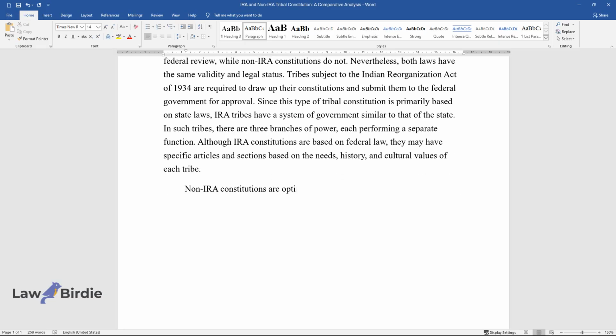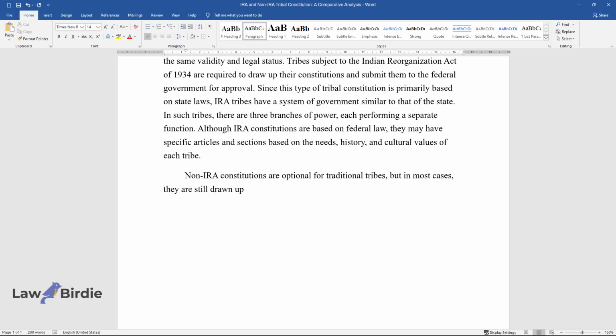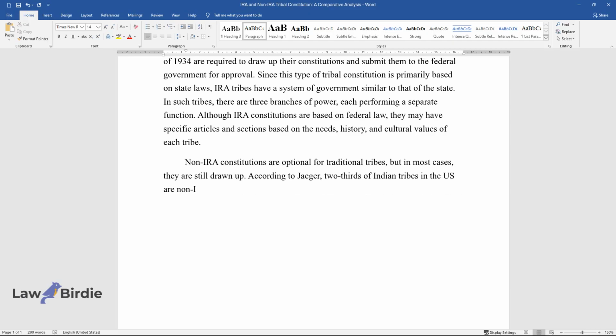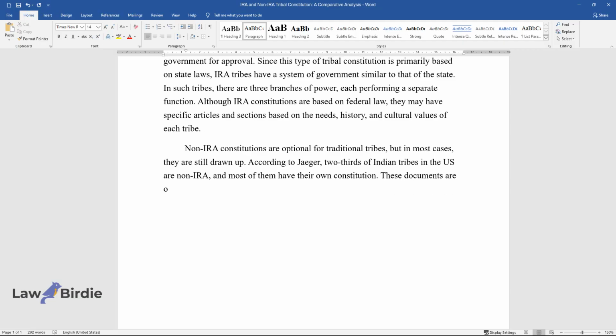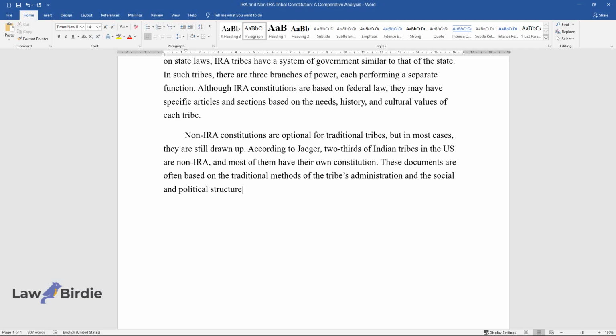Non-IRA constitutions are optional for traditional tribes, but in most cases, they are still drawn up. According to Jaeger, 2/3 of Indian tribes in the U.S. are non-IRA, and most of them have their own constitution. These documents are often based on the traditional methods of the tribe's administration and the social and political structure.